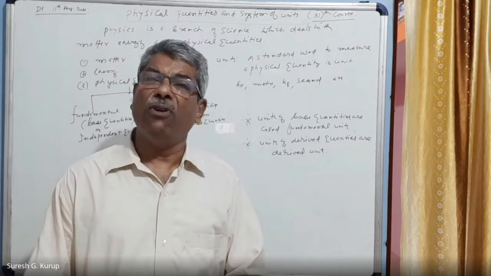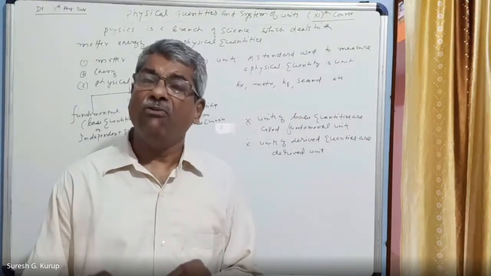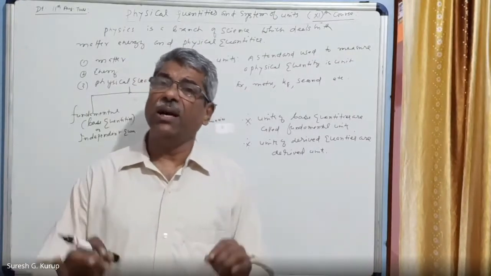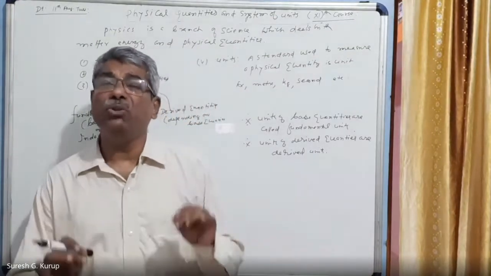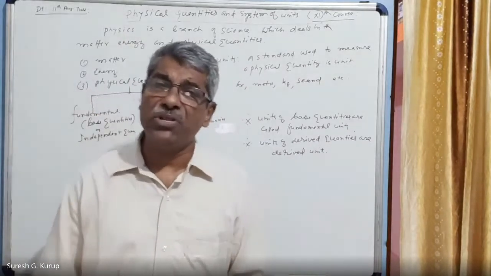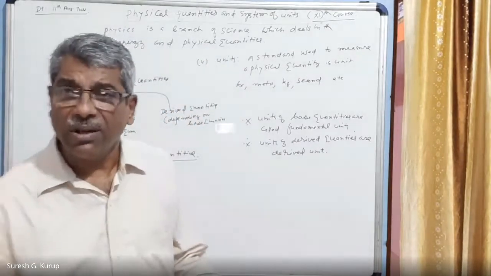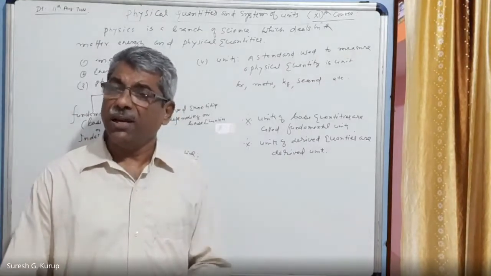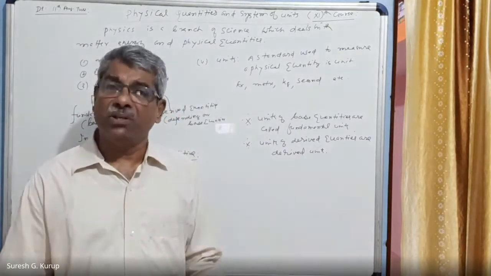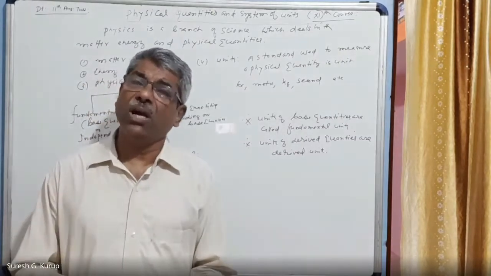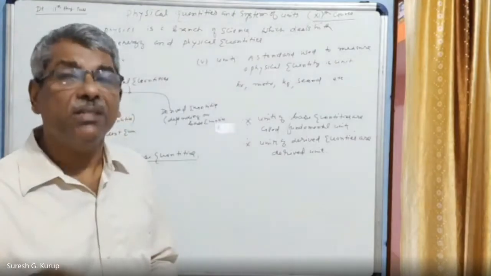The units of fundamental quantities are called fundamental units. What is a unit? Everybody knows. A unit is a standard used to measure a physical quantity. Different physical quantities are measured using different units. For example, mass has a particular unit, length has another unit, and temperature another unit. So to measure different physical quantities, we need different standards.